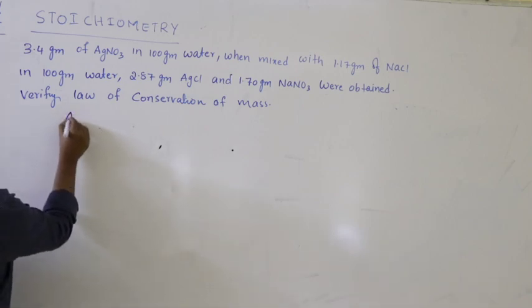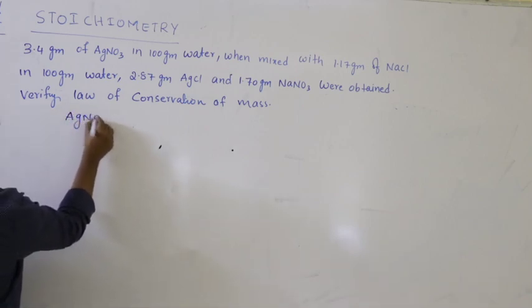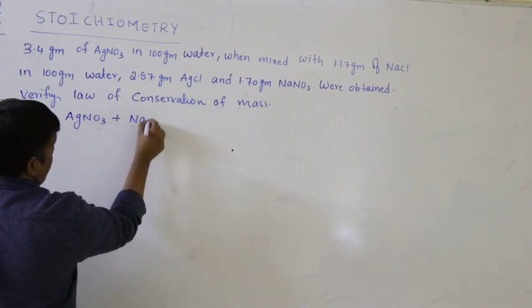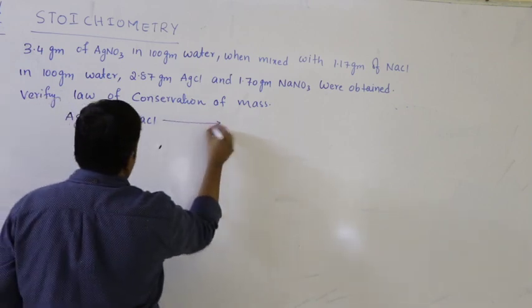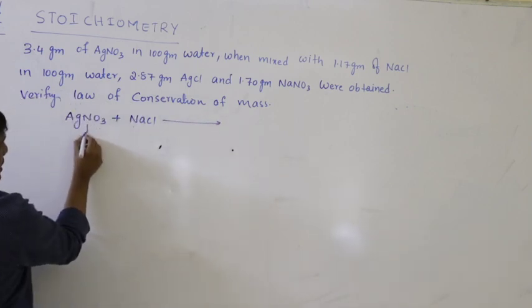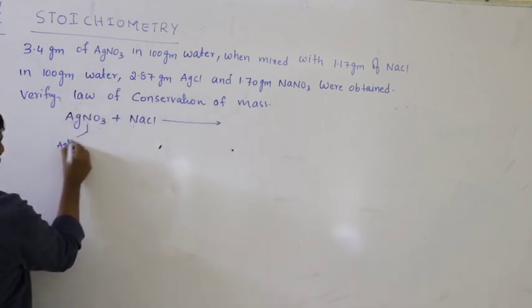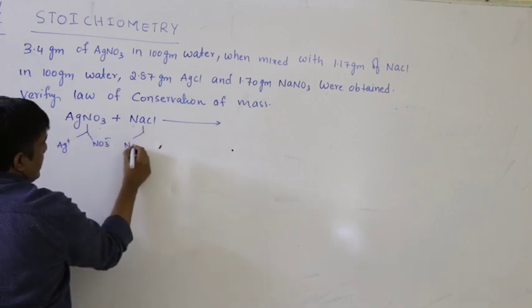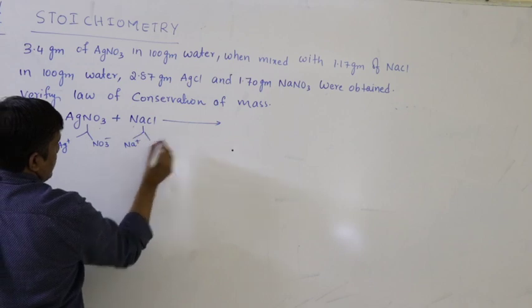So this is the reaction: AgNO3 plus NaCl reacts. AgNO3 dissociates into Ag+ plus NO3-, NaCl dissociates into Na+ plus Cl-.